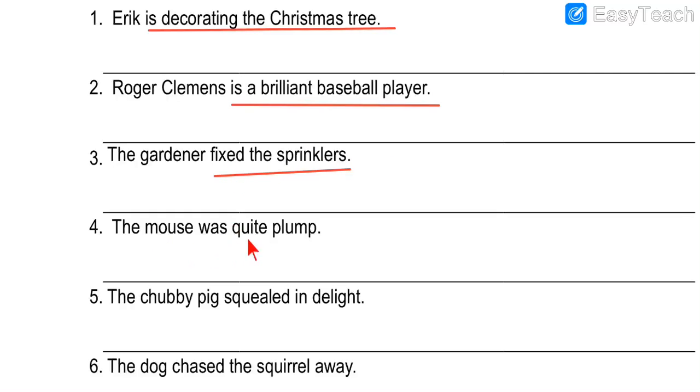Next one, number 4. The mouse was quite plump. See over here, it is about the mouse. You already know mouse, right? It is very small. It is also called a rat. The size is very small. Now what is the meaning of plump? The mouse was quite plump. So plump over here means round shaped. The shape, maybe it was a rounded shape.